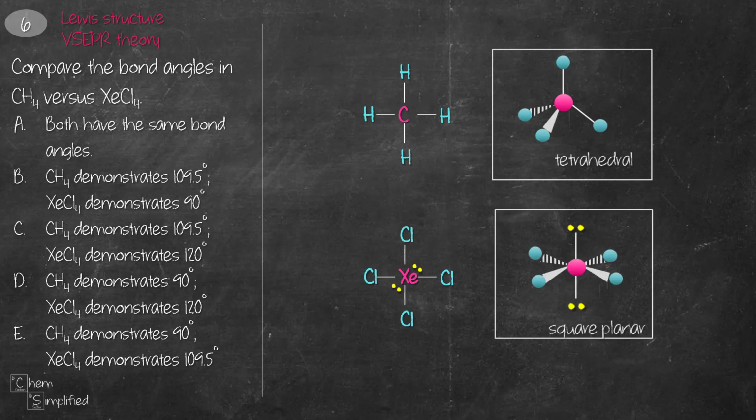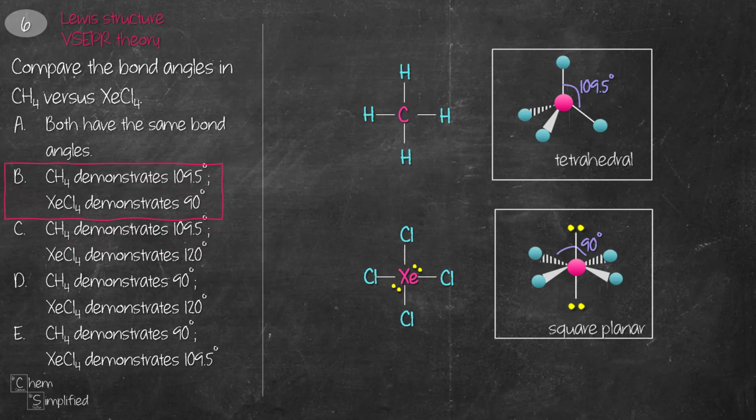The bond angle that's present in tetrahedral is 109.5, whereas the bond angle between Cl, Xe, Cl, each of it is 90 degrees. And that's just because you have 360 divided by 4, so you get 90 degrees, making B